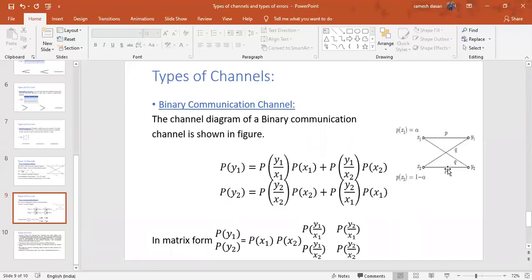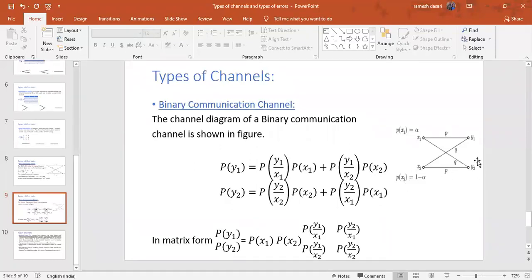Look at the diagram, simple. Look at this equation: P of y1 equal to P of y1 by x1 into P of x1. Another possibility is also there, another path, that is P of y1 by x2 into P of x2. Simple. Clearly I mentioned. Look at the equations. P of y1 by x1 is nothing but P. So P of y1 equals P of y1 by x1 into P of x1 plus P of y1 by x2 into P of x2.